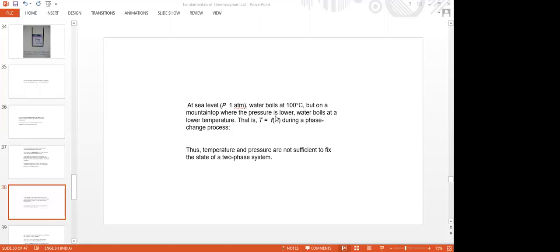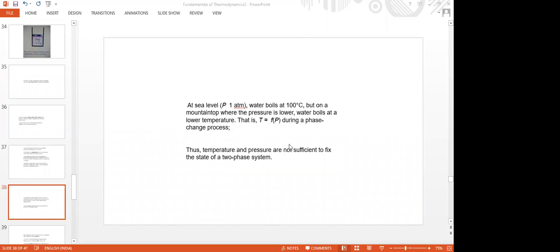Then what is the other independent property which we require? The independent property which we require should be the specific volume. That means either temperature and specific volume, or pressure and specific volume must be given for a two-phase system which is undergoing a phase change.